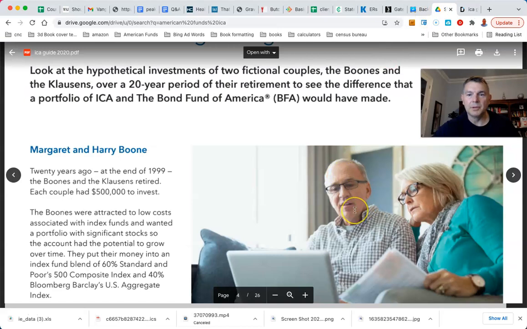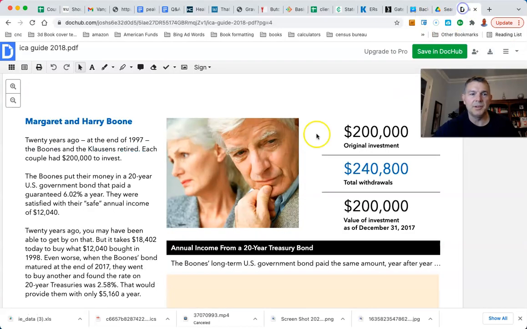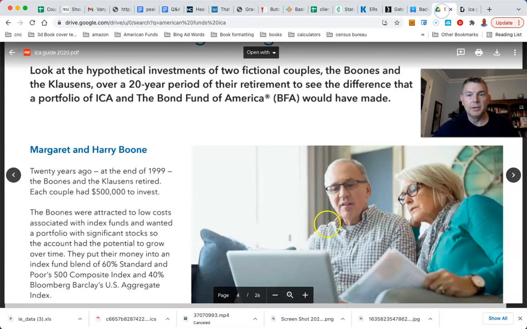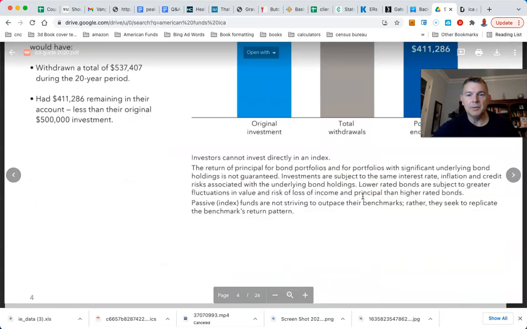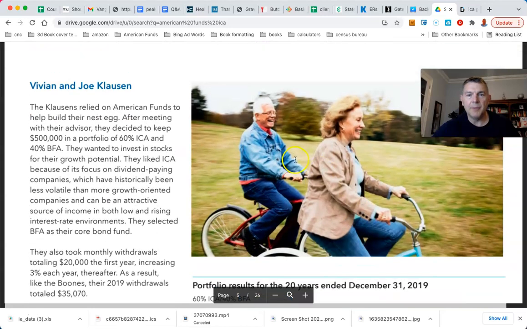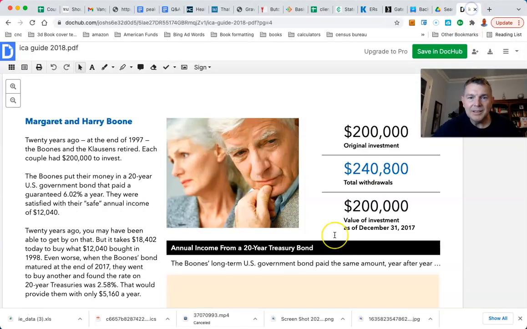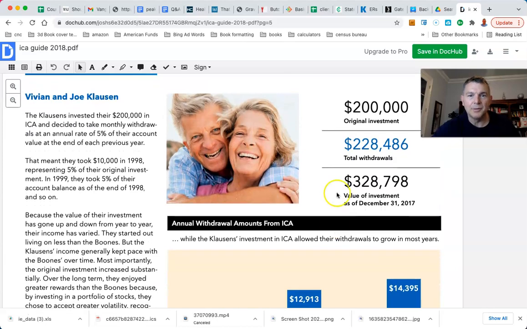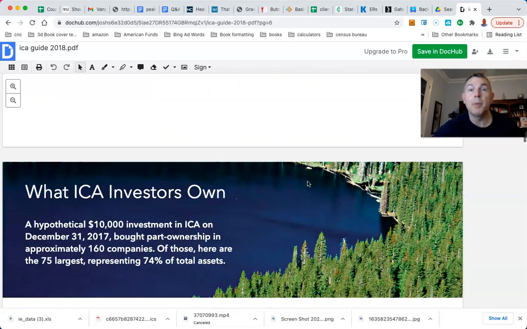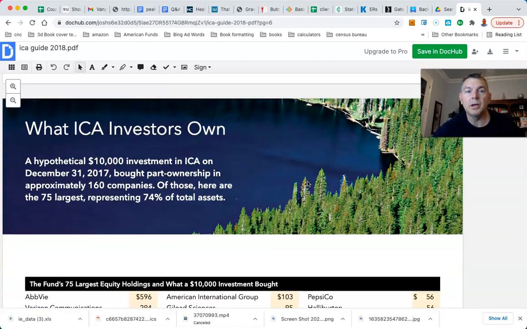But you can see they're still concerned. Not as concerned as Mr. Boone here. They both look very concerned. They don't look that concerned. Here are the Clausens. They're having fun. Is that the same guy? Let's see. Is that the same Clausen? Nah, two different people here. Look how fun, because they reinvested, they bought the ICA as opposed to the bond fund.